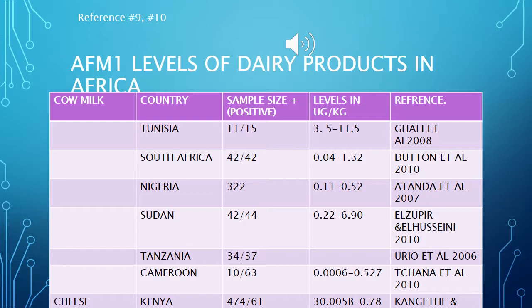Below are distributed the levels in micrograms per kilogram. Many Africans are unaware of aflatoxin contamination in milk. According to Kang'ethe, 86%, more specifically 353 out of 412, of the feed samples from farmers were positive for aflatoxin B1 in a study conducted in Kenya between February 2006 and March 2007.